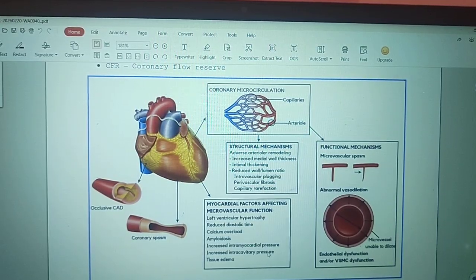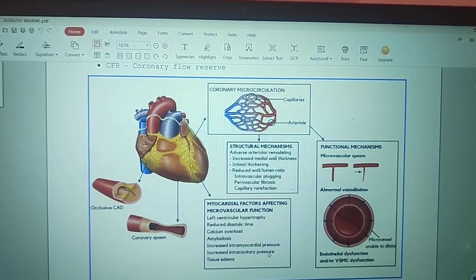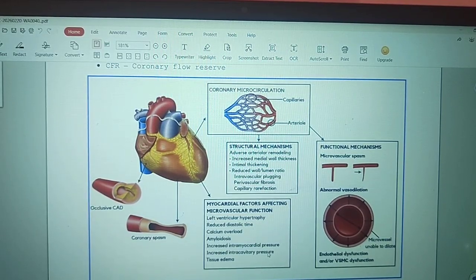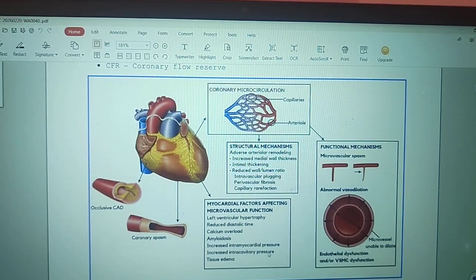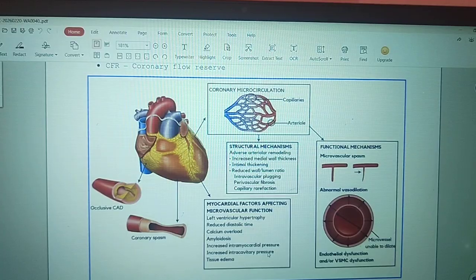Okay, so indirectly they are having an effect on the vasculature. Okay, this will predispose to ischemia in case of myocardial factors. Okay, that's the left ventricular hypertrophy. And other than this we have the functional mechanisms too, like the microvascular spasm and abnormal vasodilatation also. Okay, so normally in exercise there is an increase in demand.